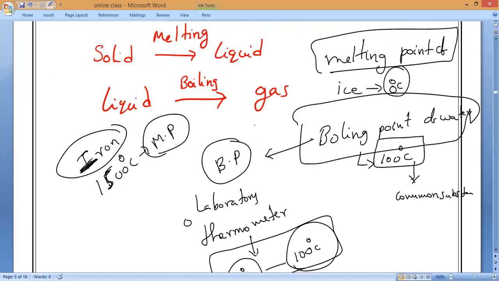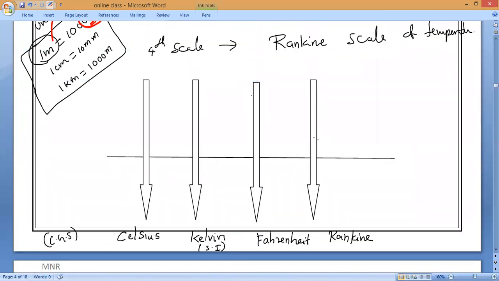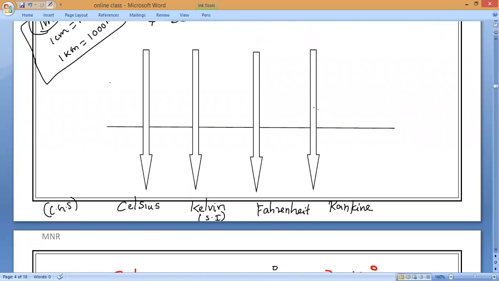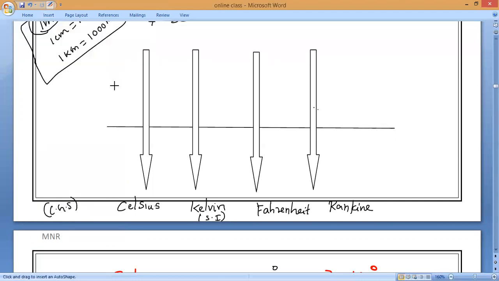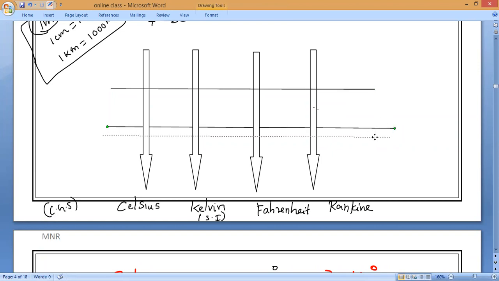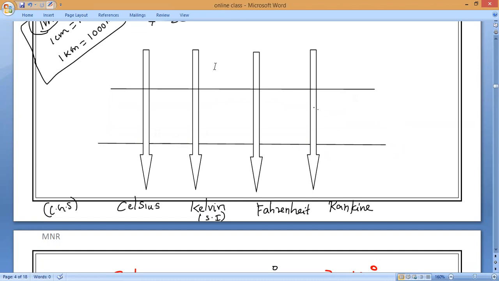Okay, now let us take the substance water. We all know, as I just said, the melting point of water is 0 degrees Celsius. Now, if we convert it into Kelvin, the melting point of water is 0 degrees Celsius, which in the Kelvin scale equals 273 Kelvin. How many Kelvins, guys?